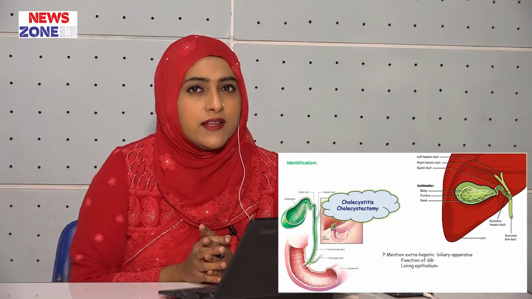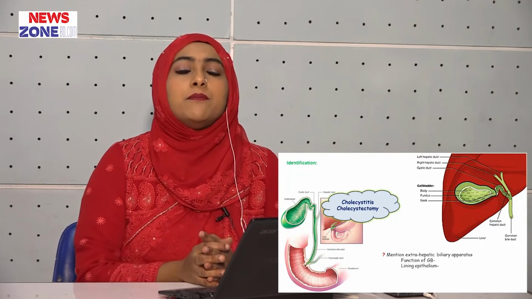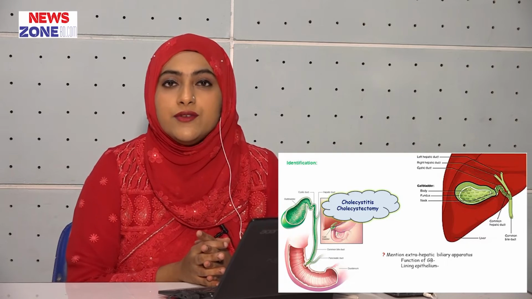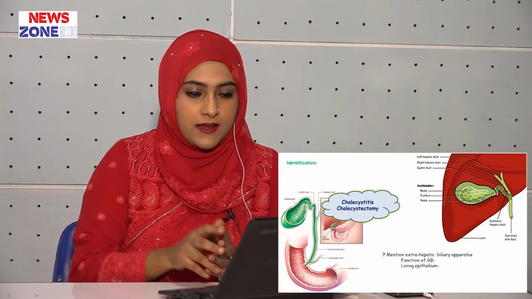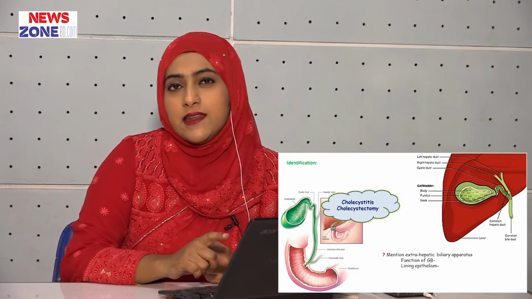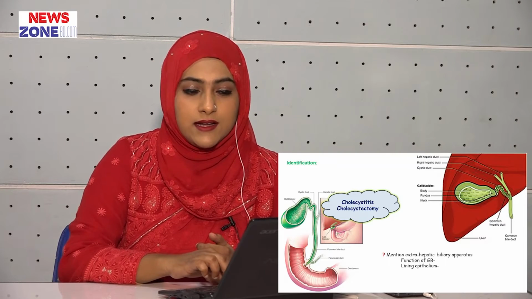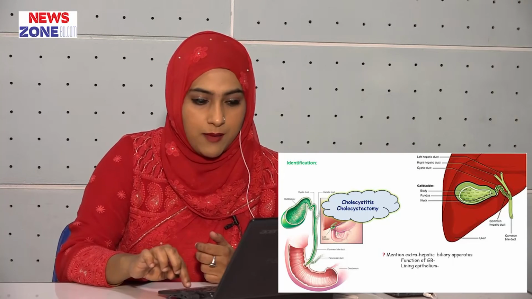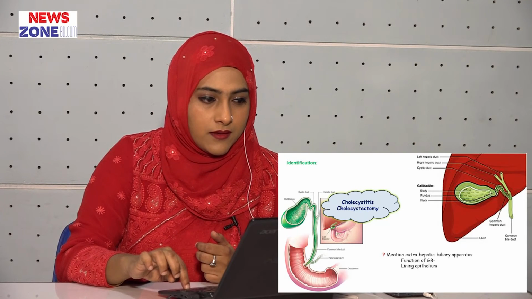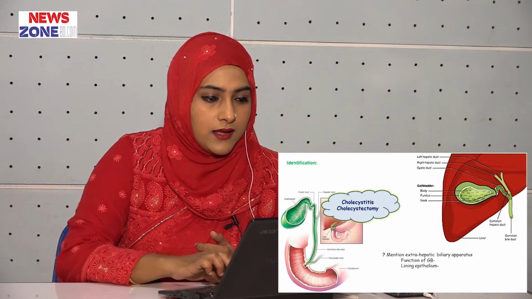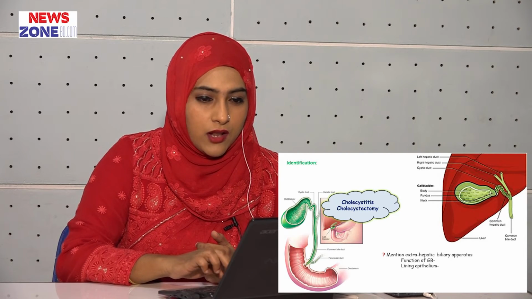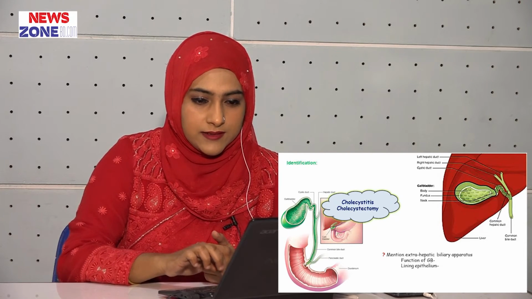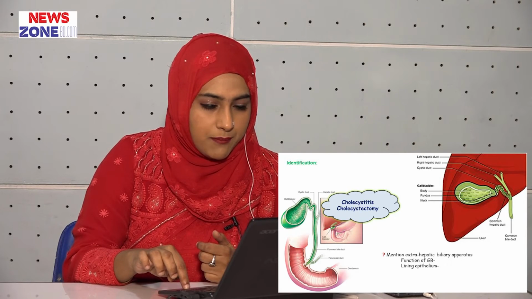It is the storage of bile, and it concentrates bile 10 times and reduces the alkalinity of the bile. The lining epithelium of the gallbladder is tall columnar epithelium. Here in the picture you can see the gallbladder and all the extrahepatic biliary apparatus.